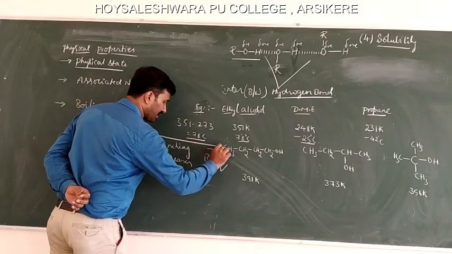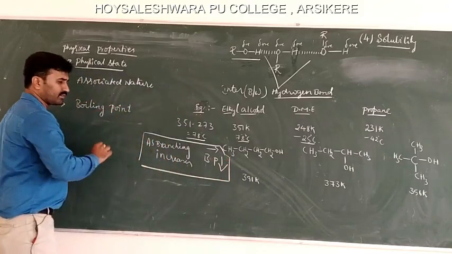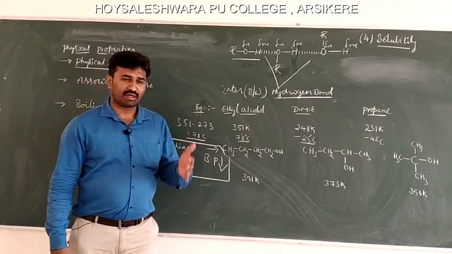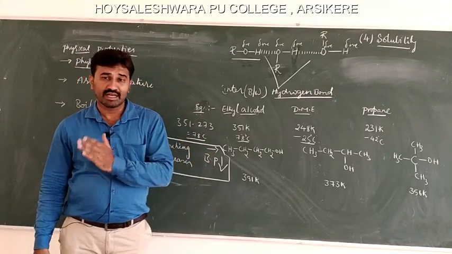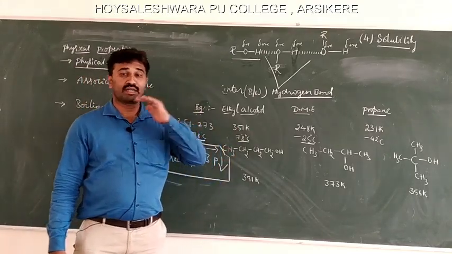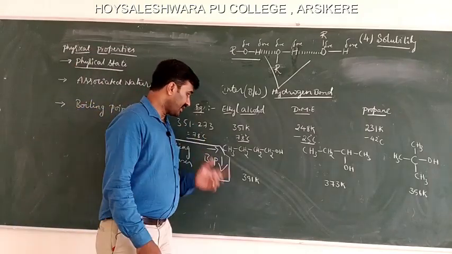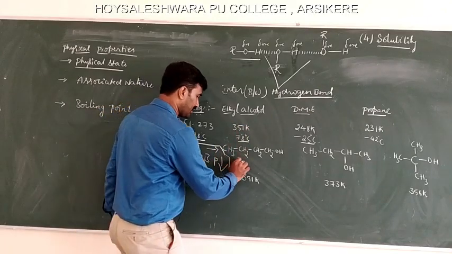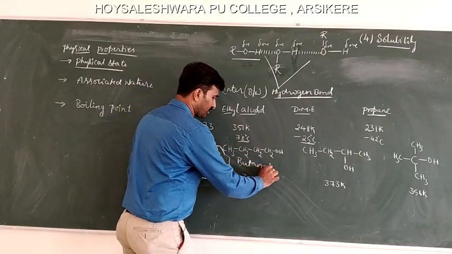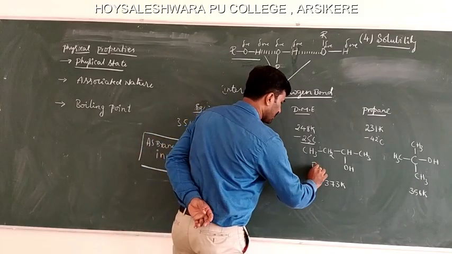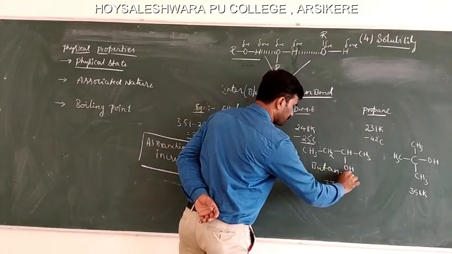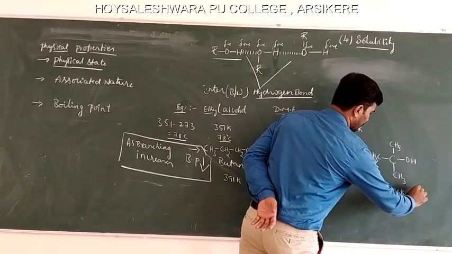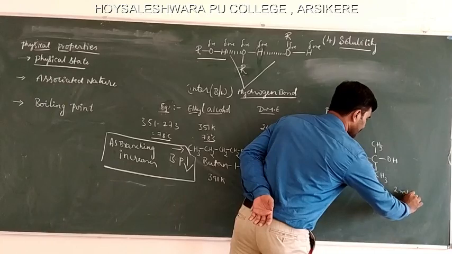This is very important from the exam point of view. In competitive exams, they give some alcohols and ask you to arrange them in the increasing or decreasing order of their boiling point. See here, this is normal butanol, butane 1-ol, and this is butane 2-ol, and this is tertiary butanol or tertiary butyl alcohol, or 2-methyl